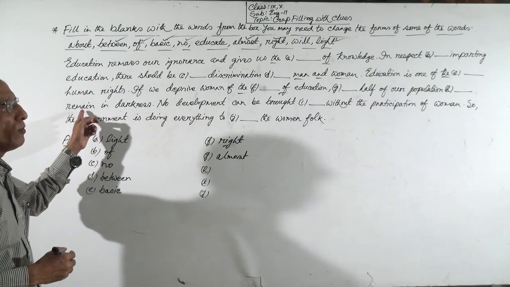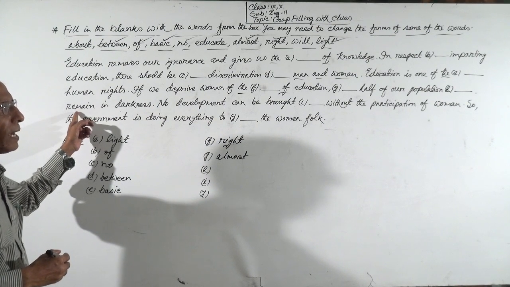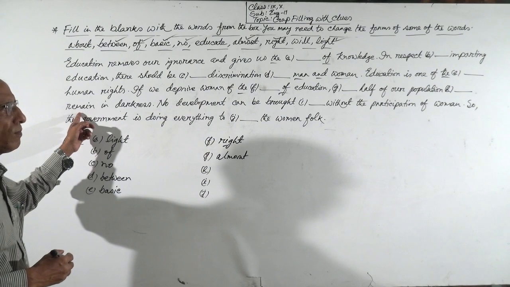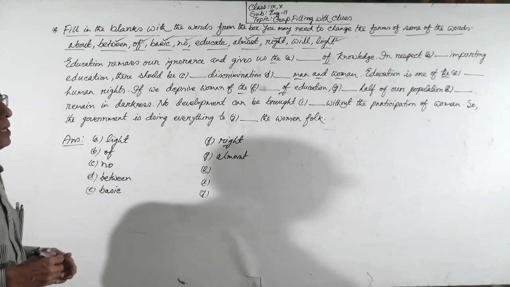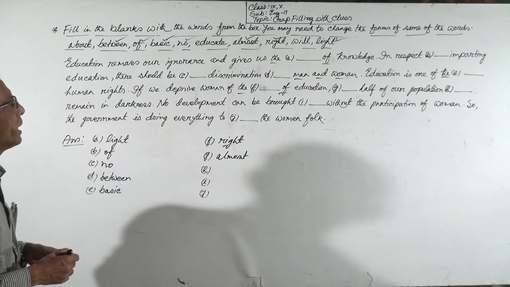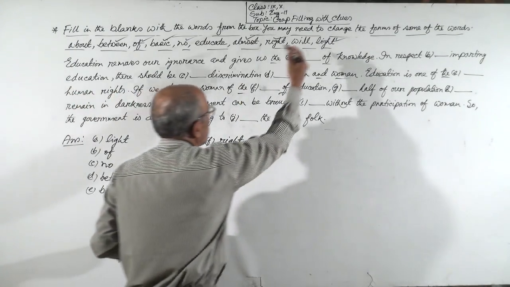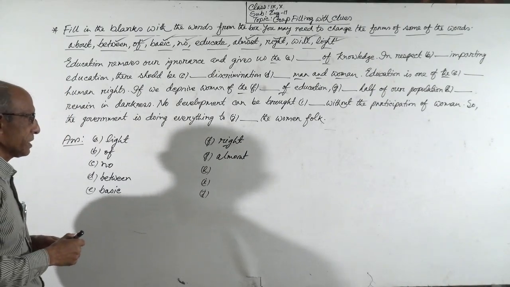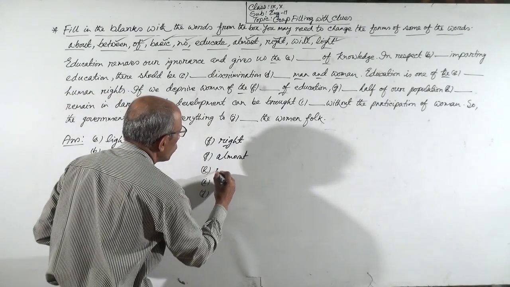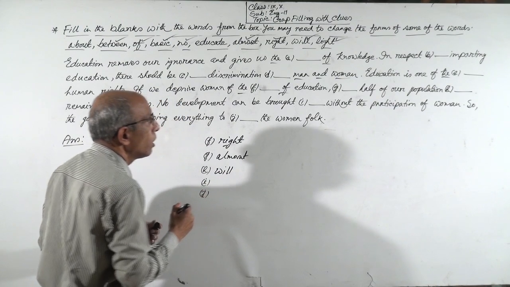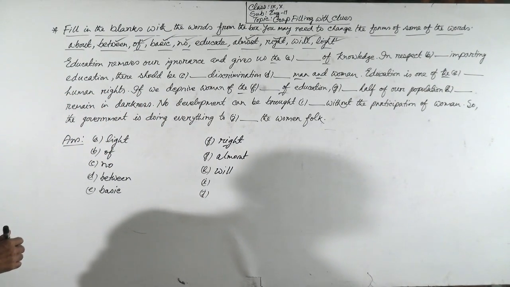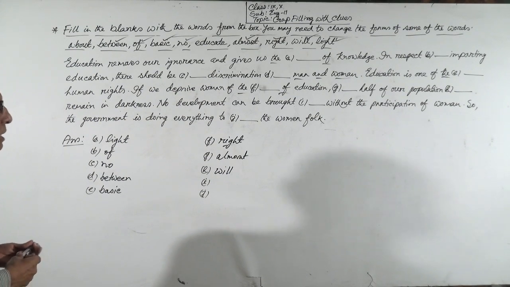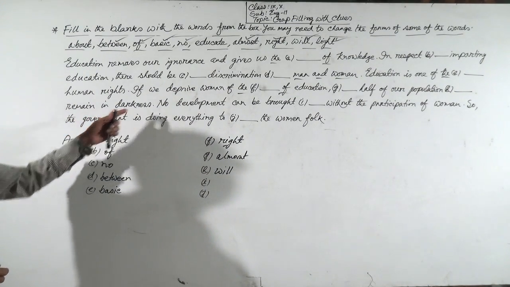Remain is a principal verb in its base form, and before it there will be a modal auxiliary. Here you see there is a modal auxiliary will in the clue. So it will be will remain in darkness. So gap number 7 will be will, as a modal auxiliary. Almost half of our population will remain in darkness.